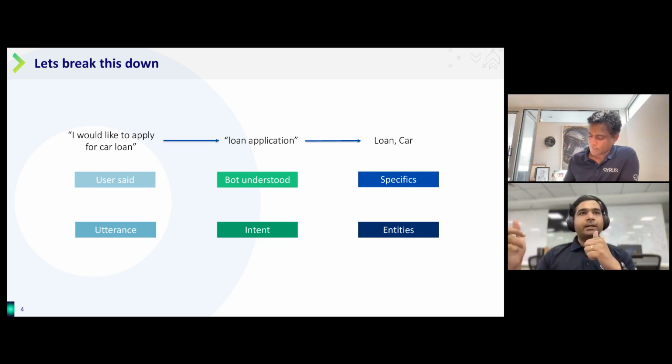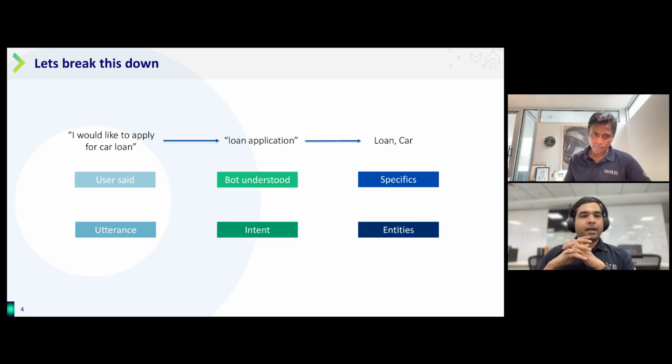So utterance, intent, and entities are the three key things we need to keep in mind, because our discussion today will be around them. For the rest of this discussion, whenever I say a bot, I'm only referring to AI-based bots and not rule-based bots. Essentially, a bot's quality is a function of how well intents and entities are extracted, or detected to be specific. So in this webinar, we will cover how to test intent and entity detection of your bot.